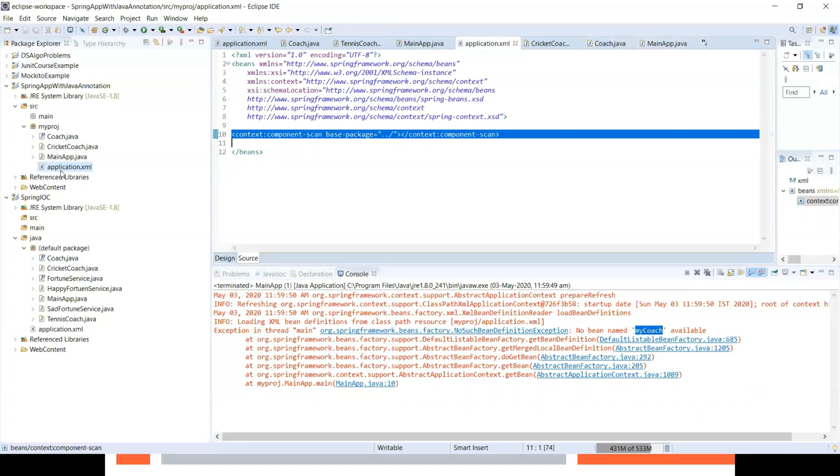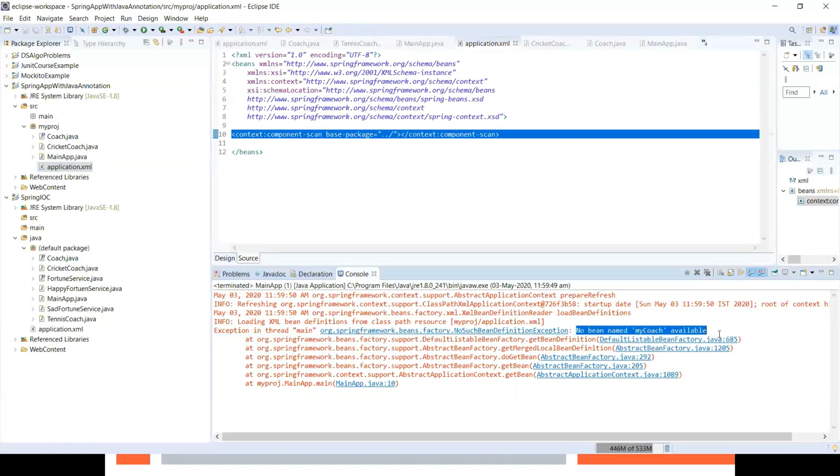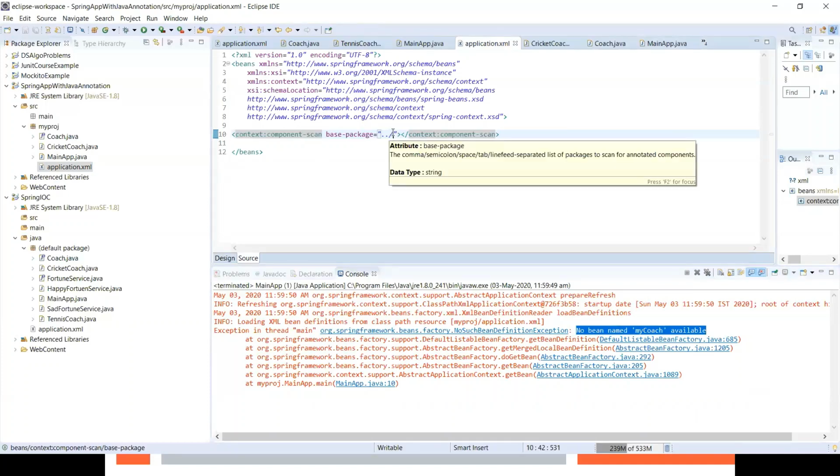So let's see how to handle the errors also. So what is this error telling? It is not able to find this bean with ID this. That means our component scanning is having some problem. That means we are having this problem because our base package is incorrect. Because now we are not having source main java. So let's correct this base package.